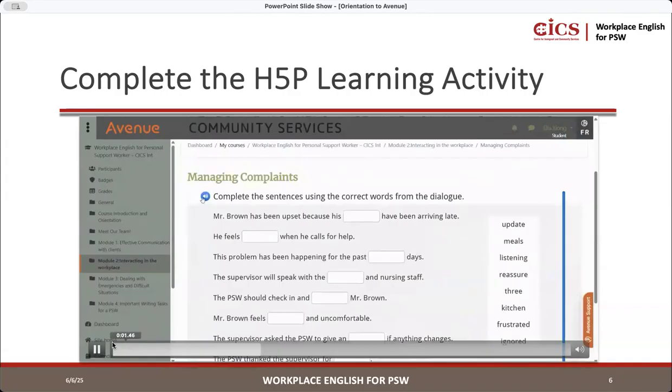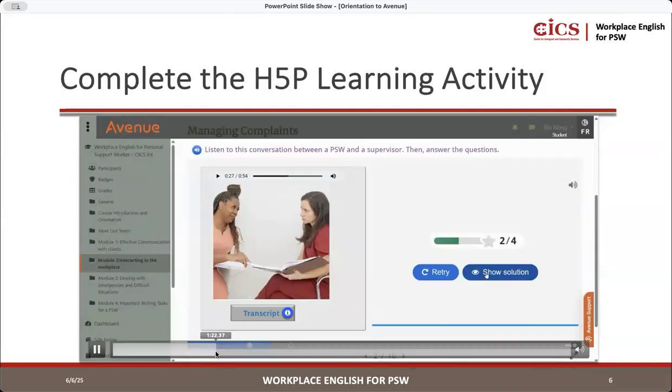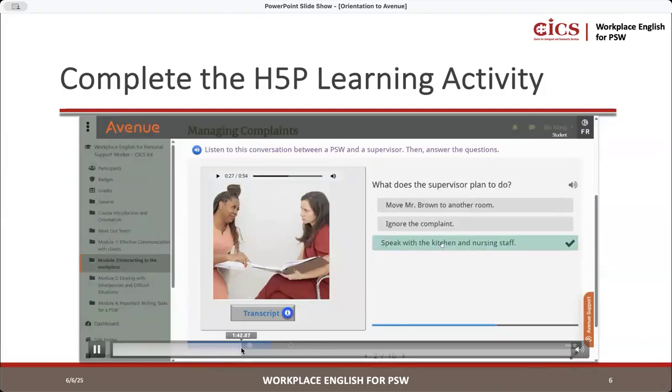So in this one, you complete the sentence. You see the words are at the side. It says complete the sentences using the correct words. So these are the words and you have to put them in the correct place for the sentences. So, oh, sorry. Let's try to do that.